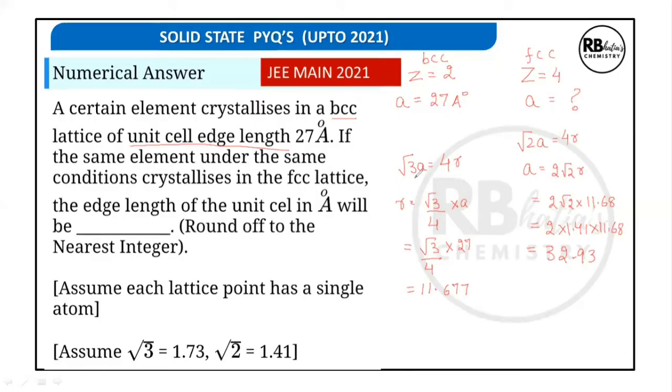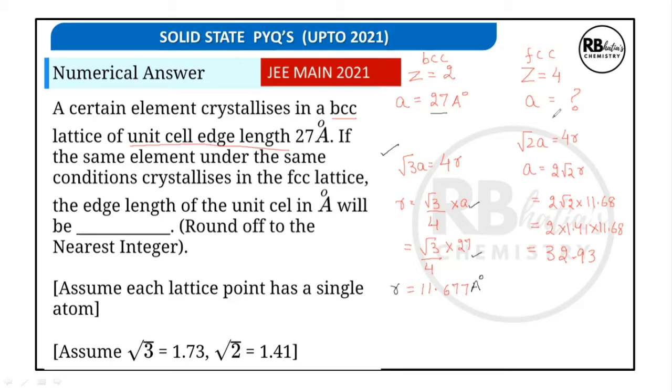So what are we going to do in this case? For BCC structure, you will assume the relation root 3 a is equal to 4r. a is known to us. So r is root 3 by 4 a, root 3 by 4 of 27. We'll keep our answer in angstrom units. So we'll get 11.677 angstrom as the value of r.